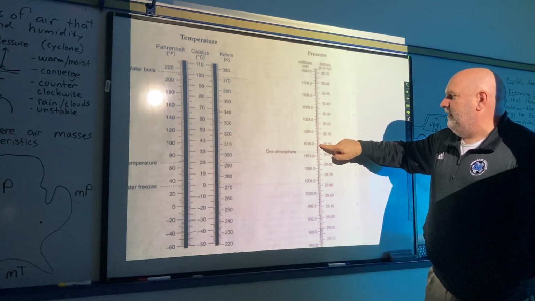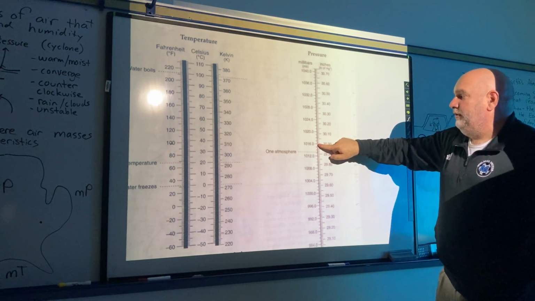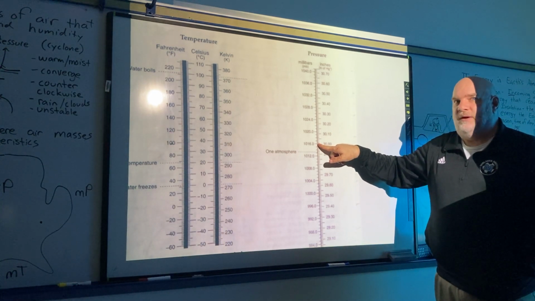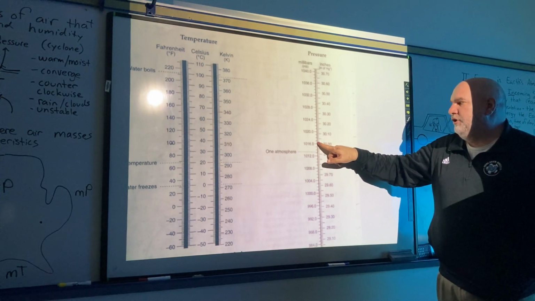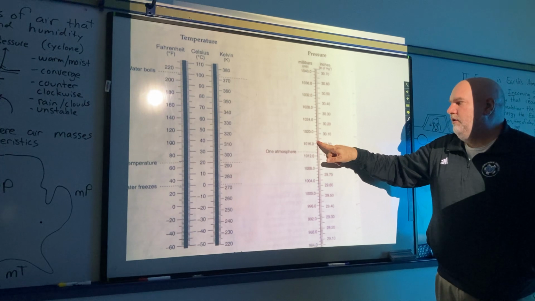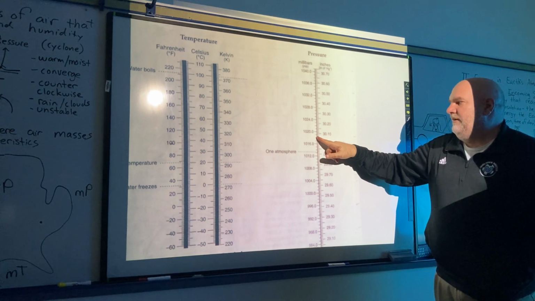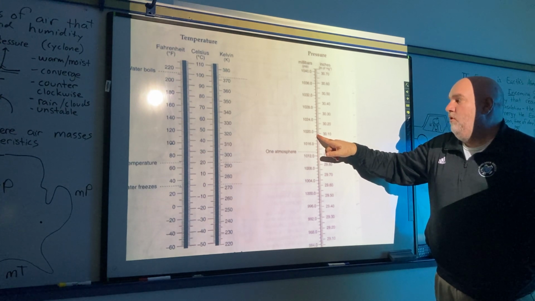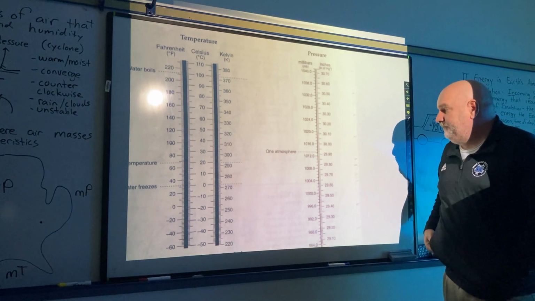One line above 30 is not 30.1 either, because 30.1 is right there. Each of these little lines is actually going up by a hundredth. So that's 30, that's 30.01, 30.02, 30.03, 30.04, 30.05, 30.06, 30.07, 30.08, 30.09, 30.10. So each one of those goes up by a hundredth on that side.